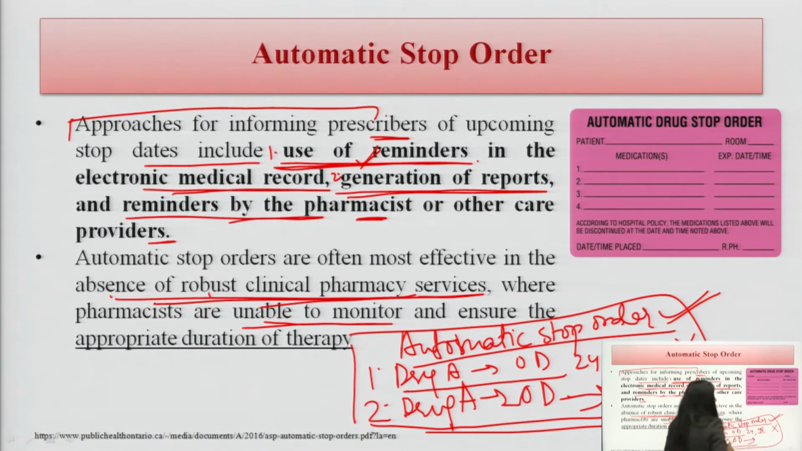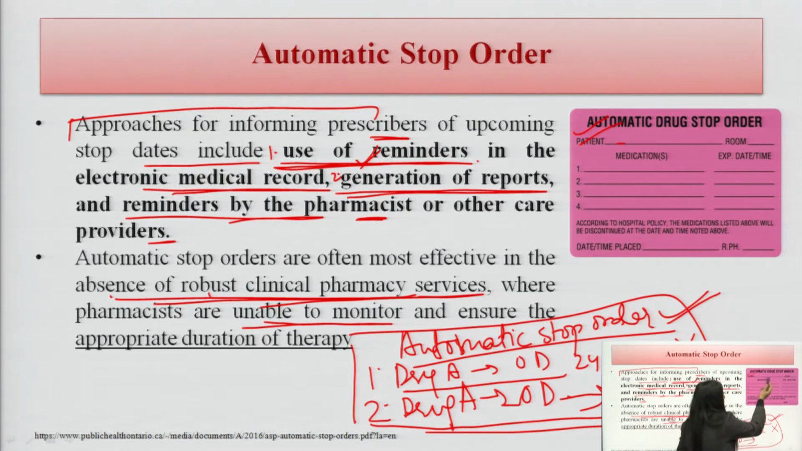It will reduce unnecessarily prolonged therapy, it will reduce the side effects and toxicities associated with some categories of drugs, like addictive drugs and some of the antibiotics. So, we can use the automatic stop order. This is one of the automatic drug stop orders.